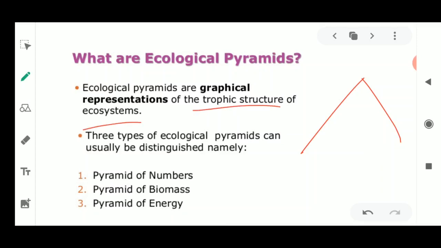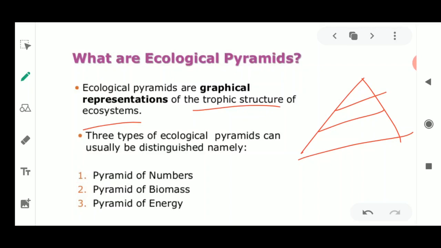Okay, so if we are making the ecological pyramid, it means that we are just representing the three levels, that is producer, consumers and the decomposers, or you just say that we are representing that food chain in the form of this ecological pyramids. Okay, so pyramids are nothing but they are just the triangular shape structure with a broad base.